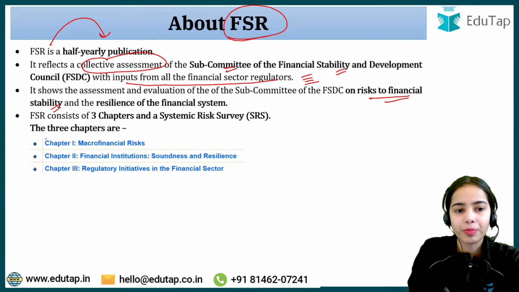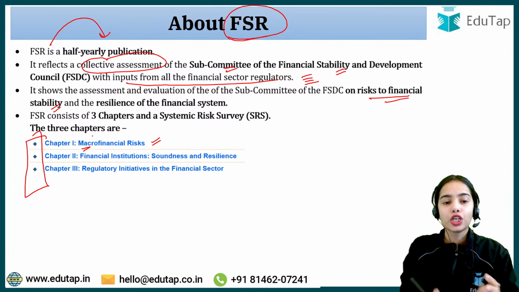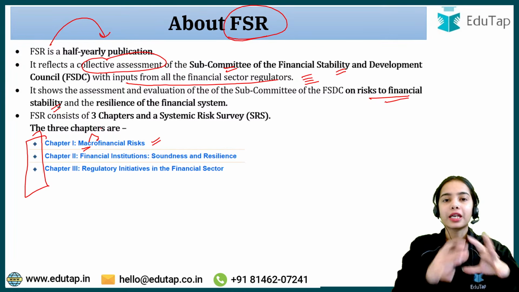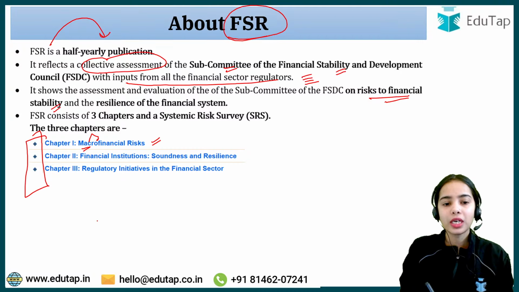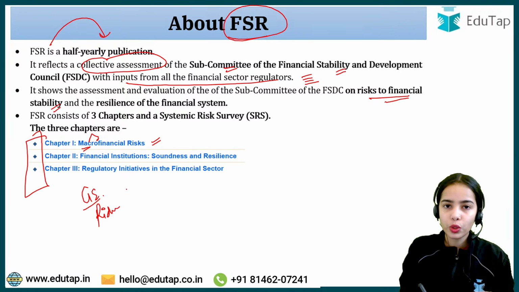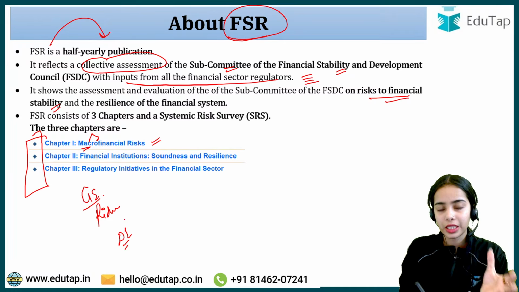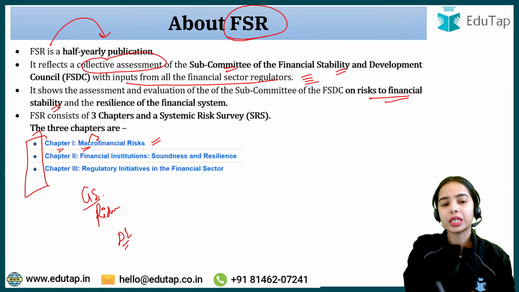Now there are 3 chapters in the FSR. The first is macro financial risk. Macro means regarding the whole of the country, so macro financial means regarding the whole of the financial system. What are the risks in the global economy? What is the assessment of the global economy? What are the risks to the domestic economy? What is the assessment of the domestic economy? That is shown in chapter 1.